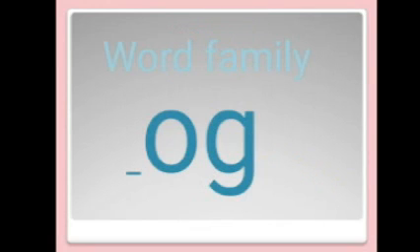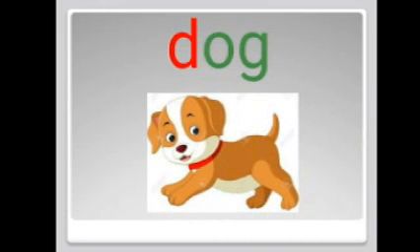The next word family we are going to see is og. Og, og. Now we are going to add some more letters with og to make new three-letter words. First we are going to add the letter D. The sound for the letter D is D. D og dog. Dog is a pet animal.